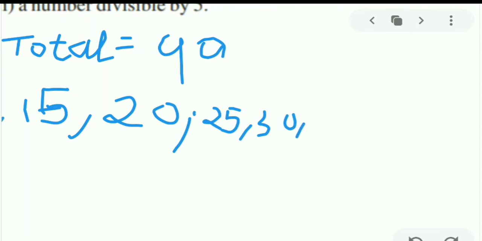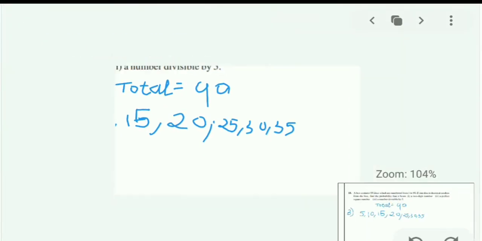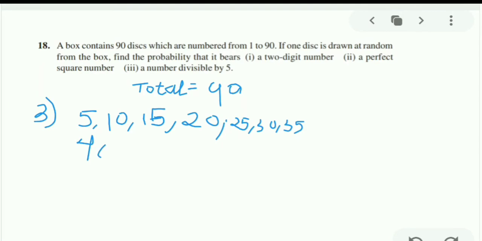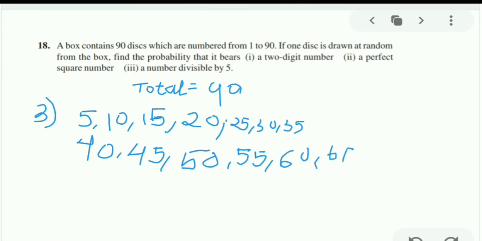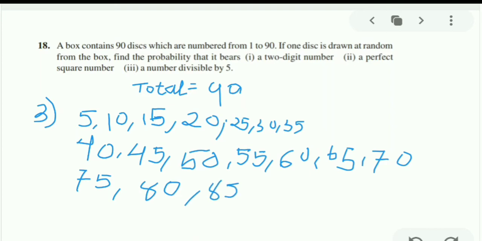30, 35, 40, 45, 50, 55, 60, 65, 70, 75, 80, 85. Now 90 we have to count in this question. If they had said between numbers, then we would not count 90.